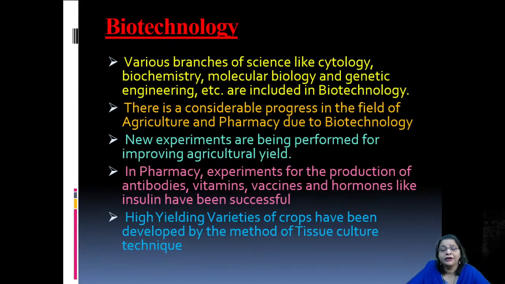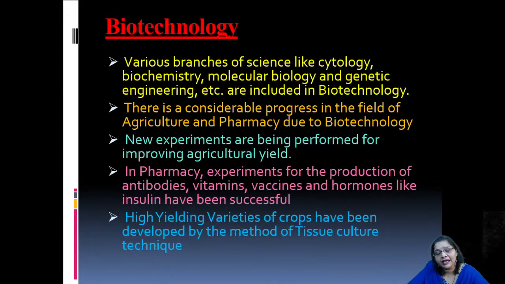Of course, in the field of agriculture, lots of experiments have been done, and scientists were successful in producing many genetically modified crops, high yielding variety crops, and hybrid seeds and plants. A lot of work has been done on this.